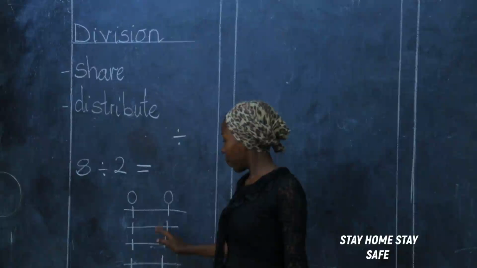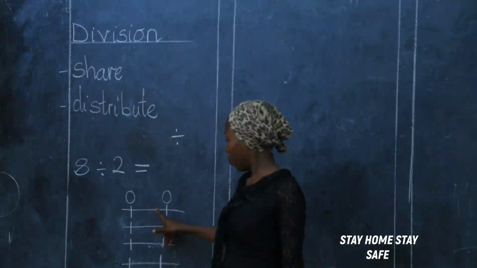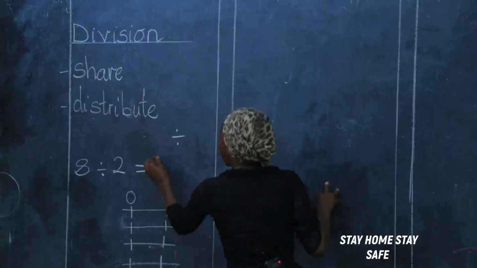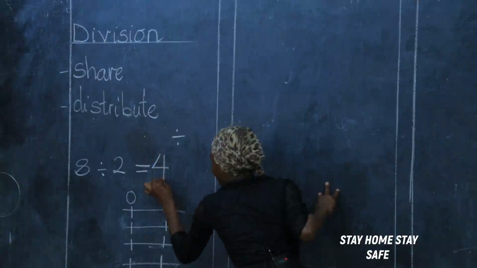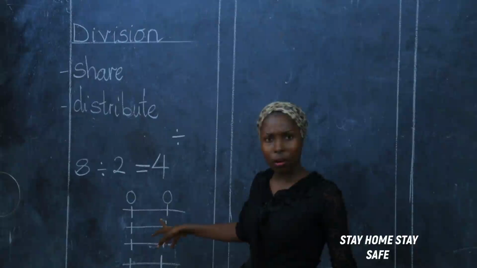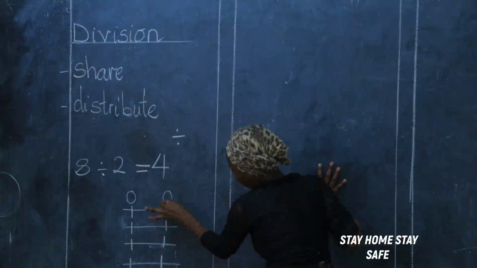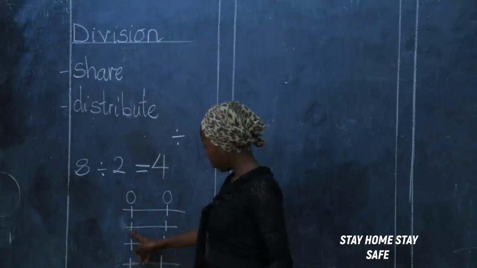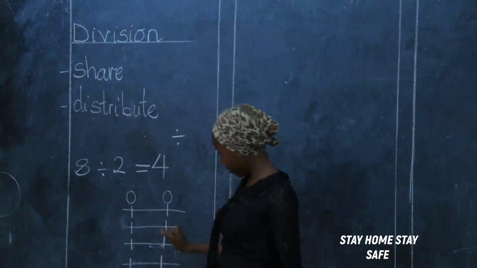Let's count the number of shares we have now. 1, 2, 3, 4. So I have 4. Did everyone get 4? Let's count and see. 1, 2, 3, 4. Yes, she got 4. And let's count this one. 1, 2, 3, 4. Yes, even this one got 4.